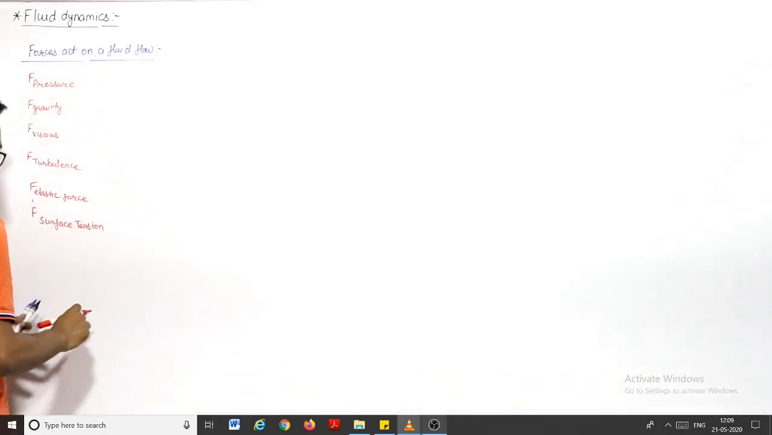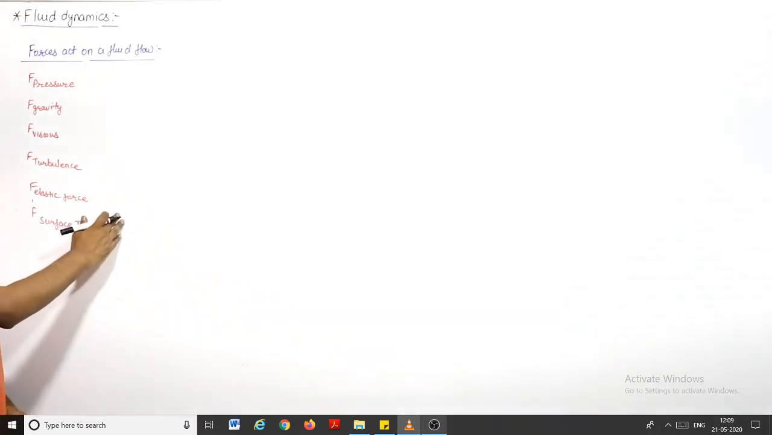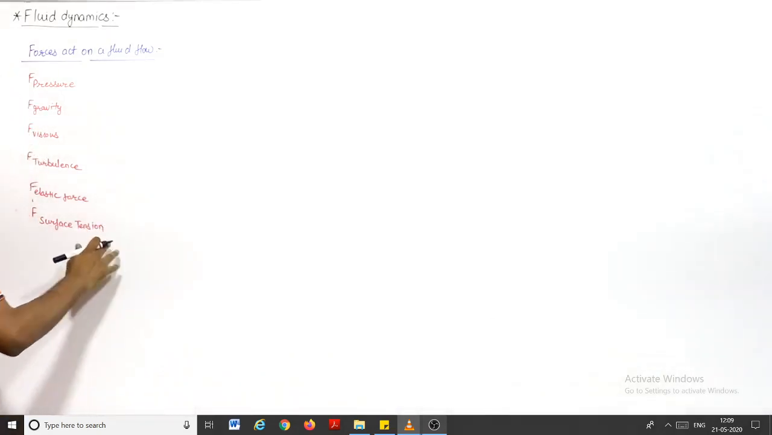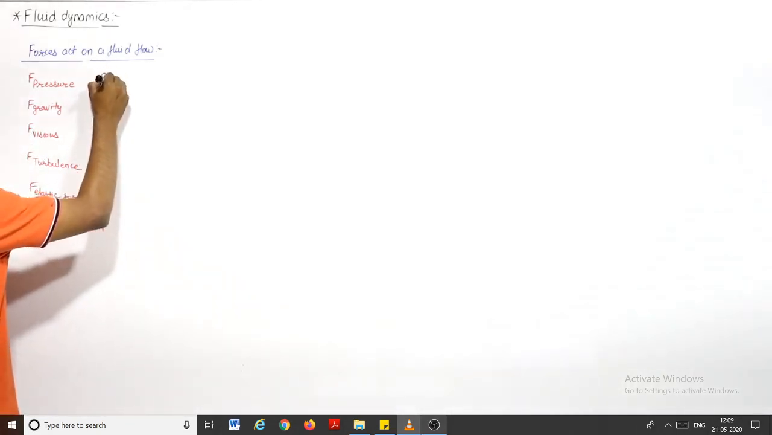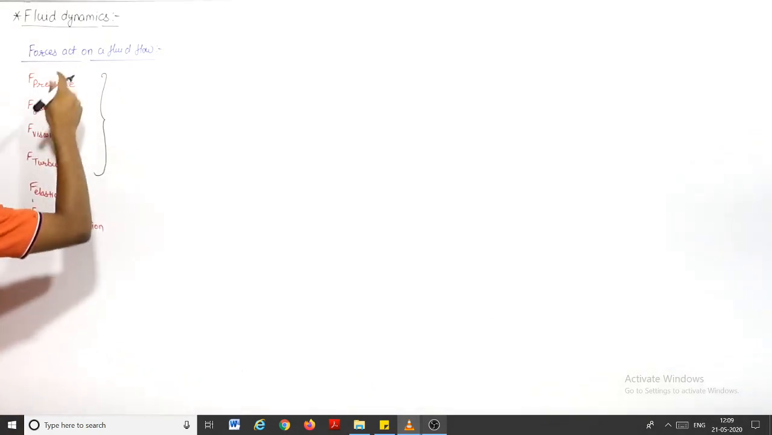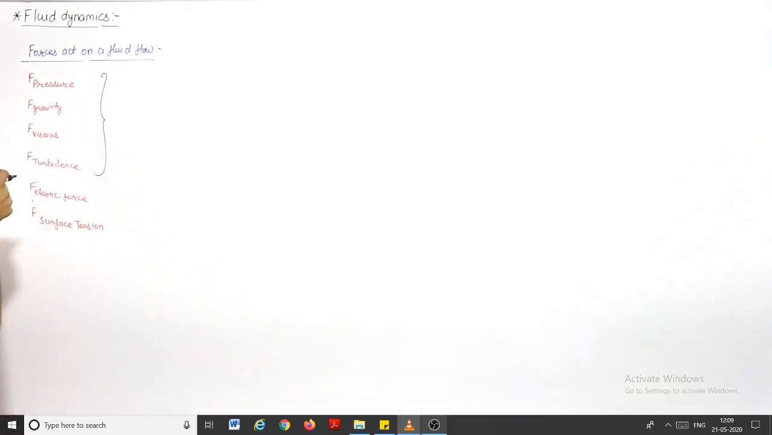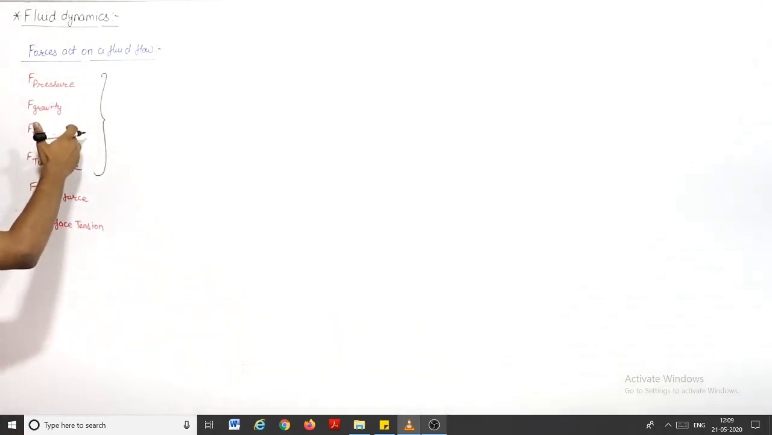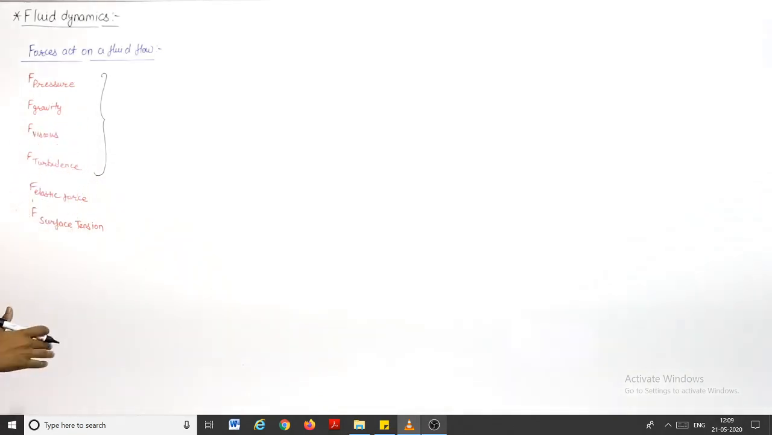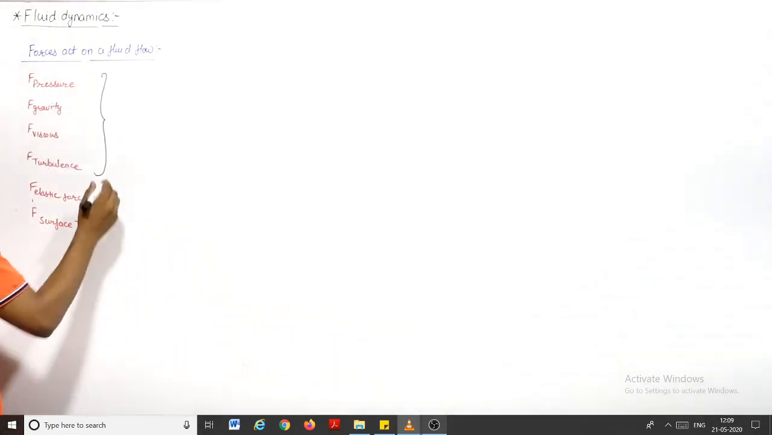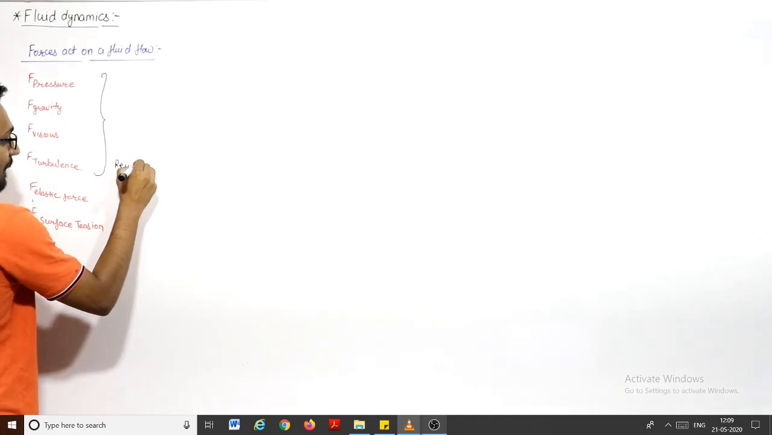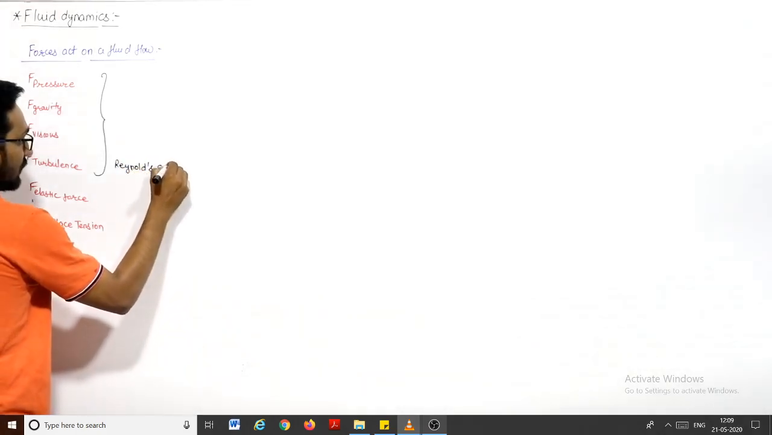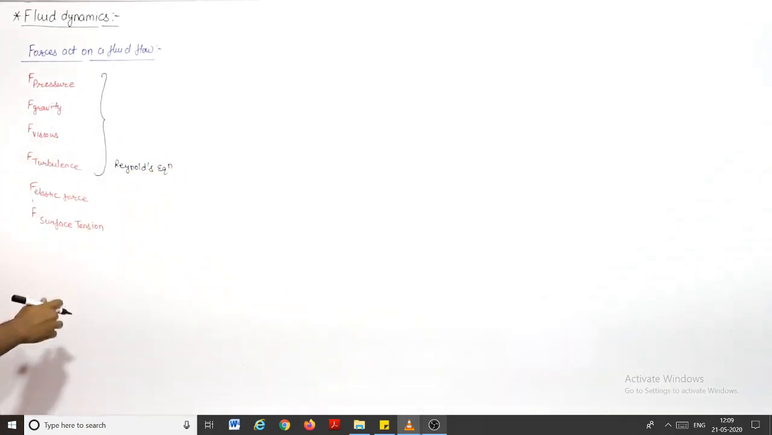Right. If I neglect the elastic force and the surface tension force, and consider these four forces, that is pressure, gravity, viscous and turbulence force, the equation which we get for a fluid flow with only these four forces is known as Reynolds equation. So Reynolds equation will deal with these four forces, right?